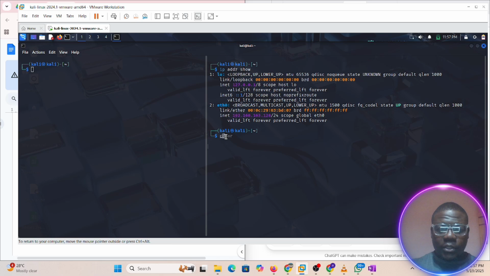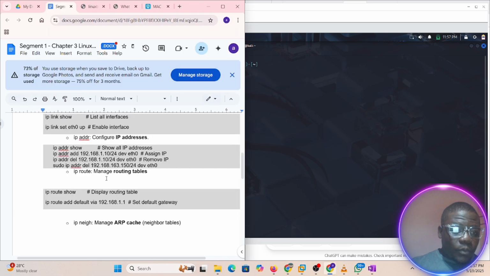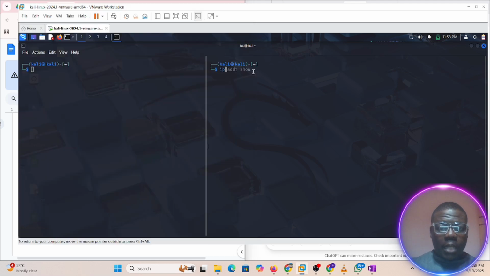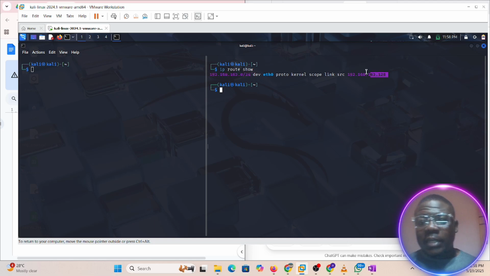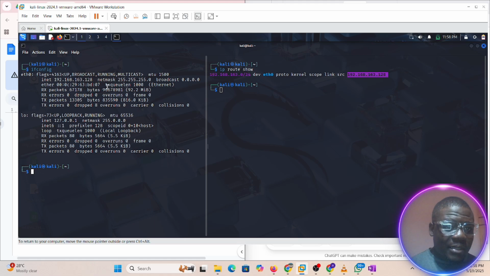We want to see how to use ip route, to display the routing table. So let's do ip route show. So this is showing us, is this our gateway? No, I want to check something now. This should be our gateway. Is that 0 or 1 as your gateway? And this is our IP address, which is our source IP address. So another thing is, let me see how we can check our gateway from our ifconfig. We can see the gateway, right?